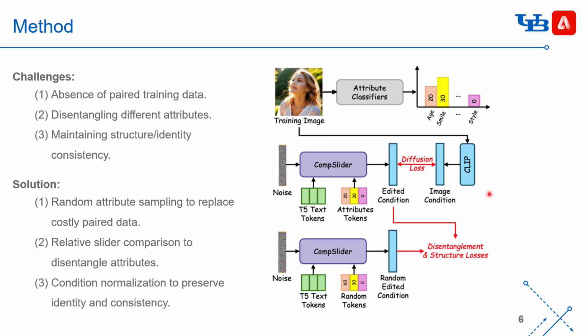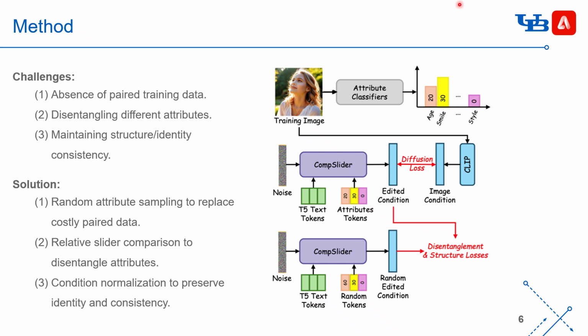With this simple diffusion loss, our CompSlider could project different attribute slider values into the same image space of the CLIP, so our foundation model could recognize and respond to these different attribute values.